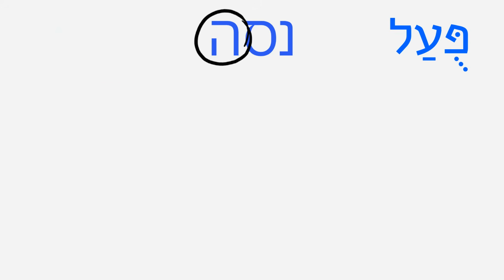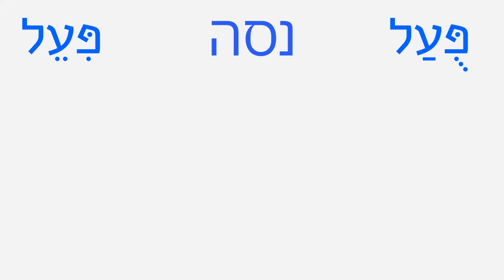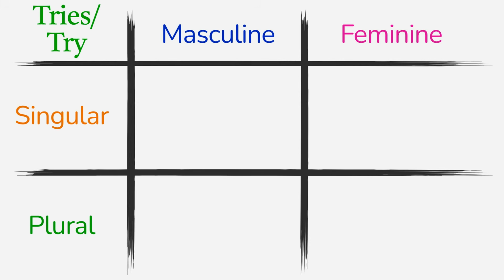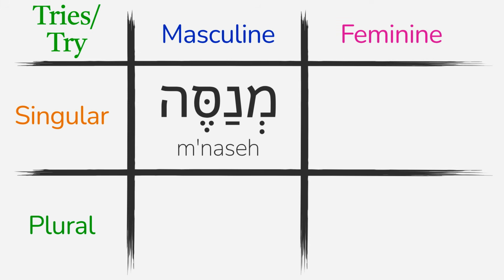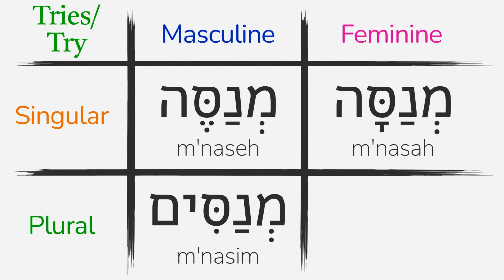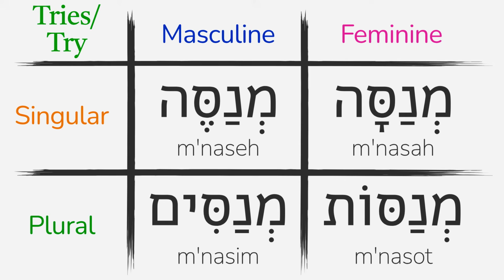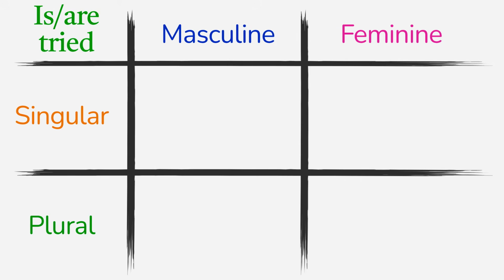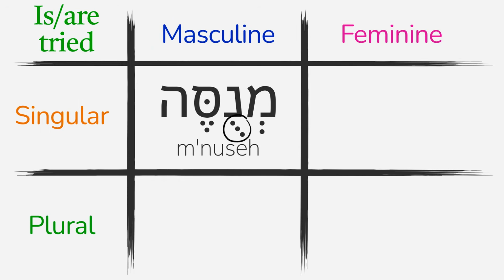If the third root letter is hey, pual verbs will have the same irregularities we see in the piel. The piel present tense, tries or try, is masculine singular menaseh, feminine singular menasa, masculine plural menasim, and feminine plural menasot. The pual present tense, is tried or are tried, is the same, but with a kibbutz instead of a patach.